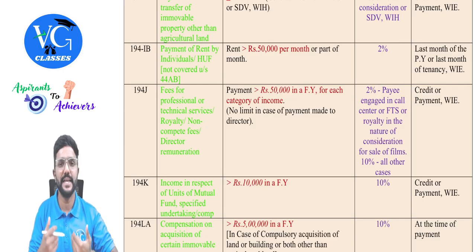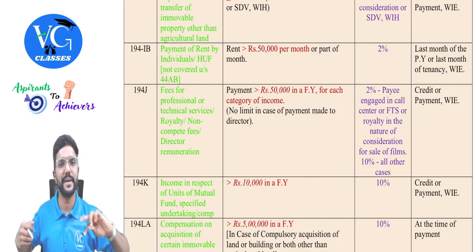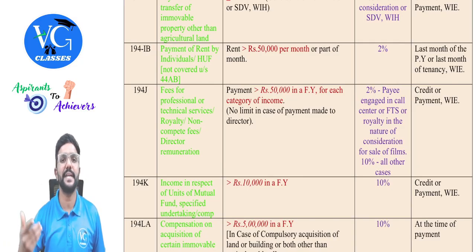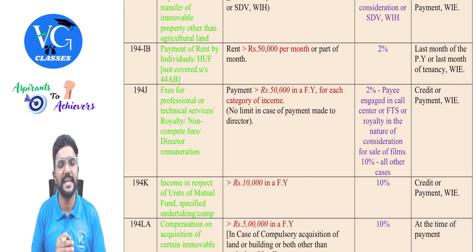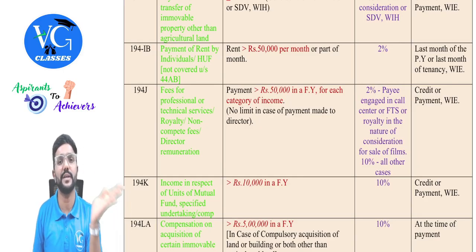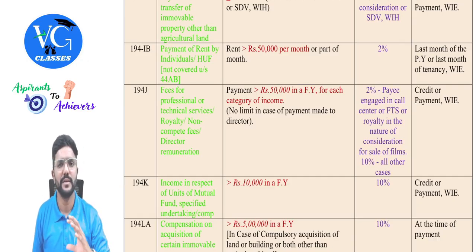So if a tenant stays in a rented property for the full year, then for the entire year, whatever rent he is paying, he has to deduct TDS in the March month. But if he is vacating in between the year, then in the last month of the tenancy, he has to deduct TDS on the amount of rent which he has paid from the beginning of the financial year till the month on which he is vacating the property.